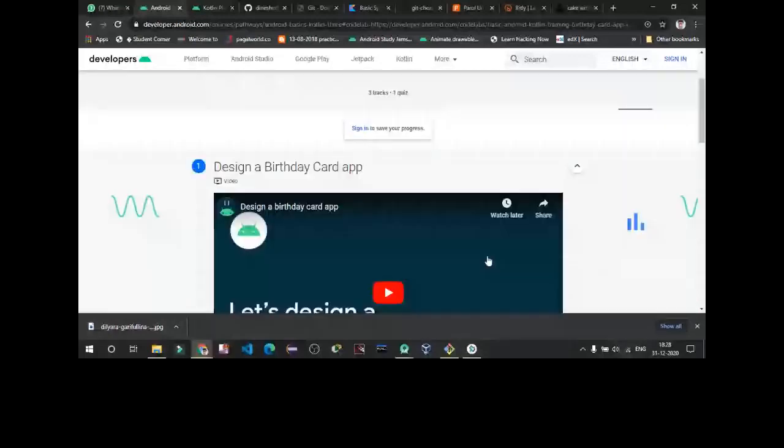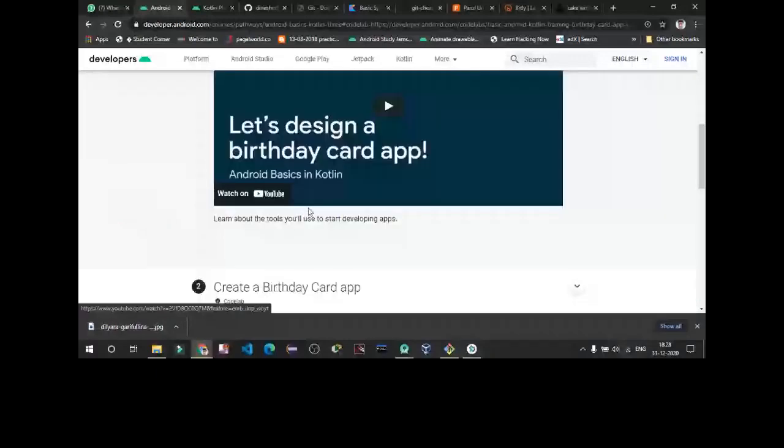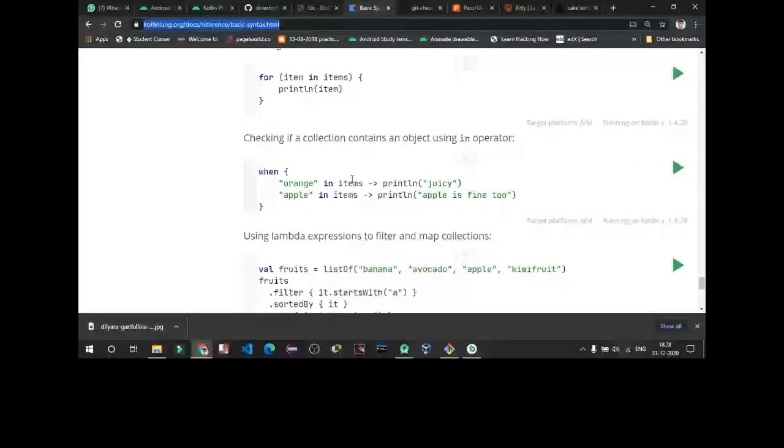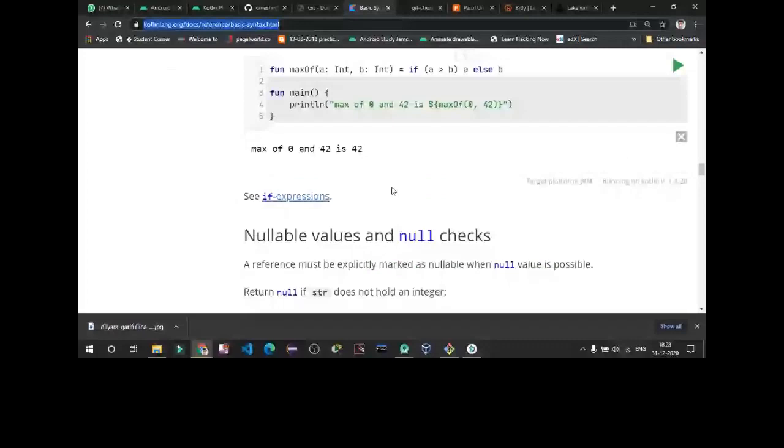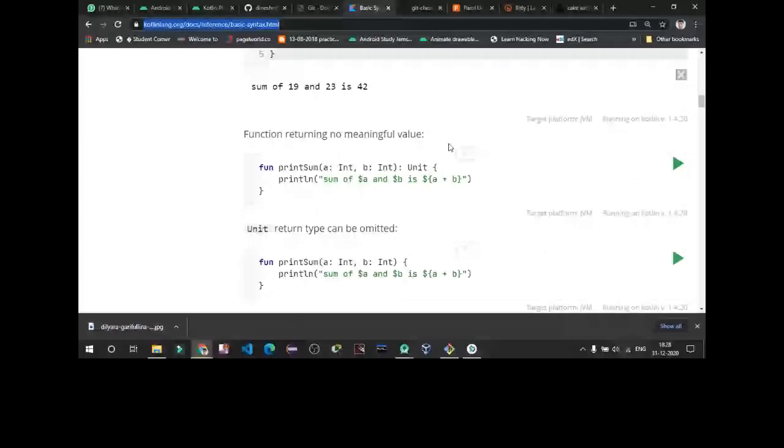What we have next in our schedule. So next we are going to talk about why Kotlin is better as compared to Java for Android. As you know, in the Java language we have to write more lines of code.